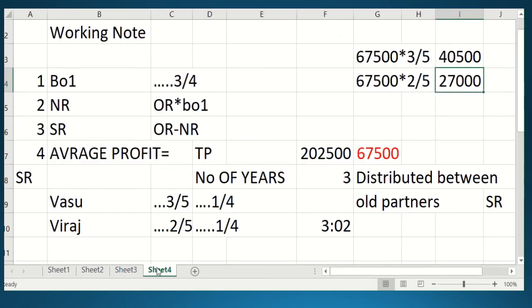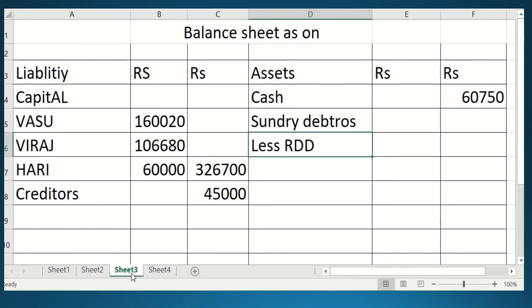So in the balance sheet you will write sundry debtors as per the old balance sheet. You will write how much it is given, 66,750. You should keep the question open in front of you, so you can watch this video and understand it better. So 66,750 and then 1500. What will be the outer column? 65,250.